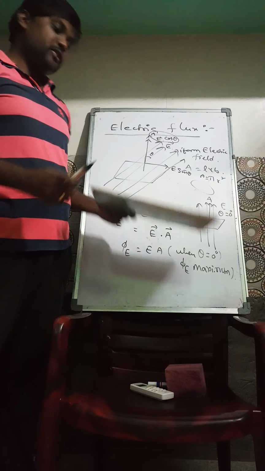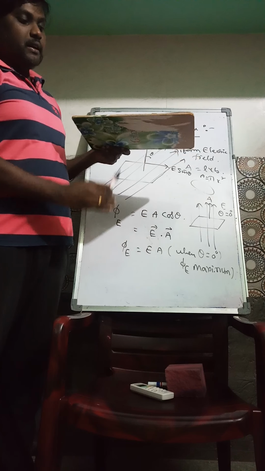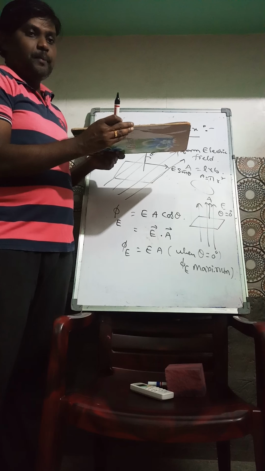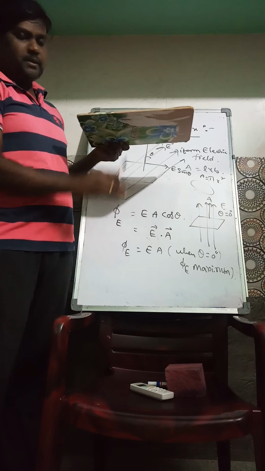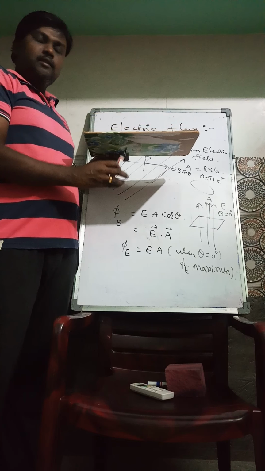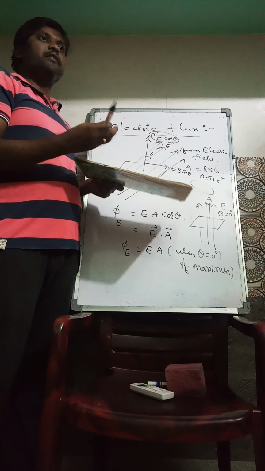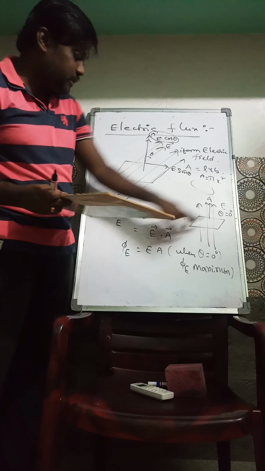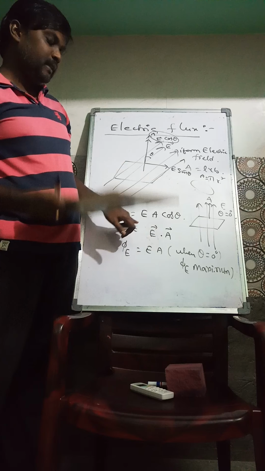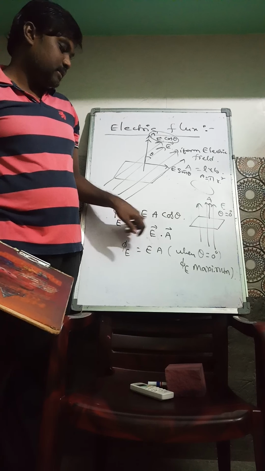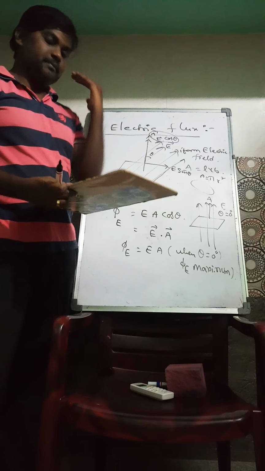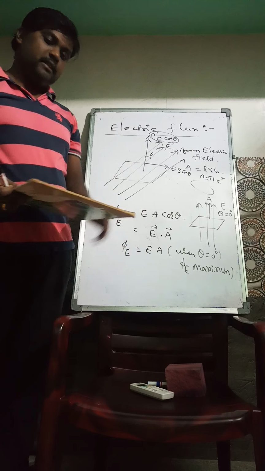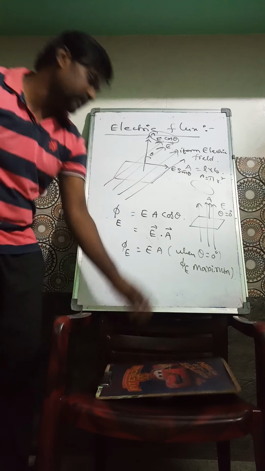All the students make a mistake here. If the problem mentions that the electric field is perpendicular to the surface of an open body, we close our eyes and think that theta is equal to 90. No, it's not that. What do you mean by theta? This is the angle between E and A, and A is along the normal. So remember that theta is the angle between the electric field and the normal to the surface. In that case theta is equal to 0.